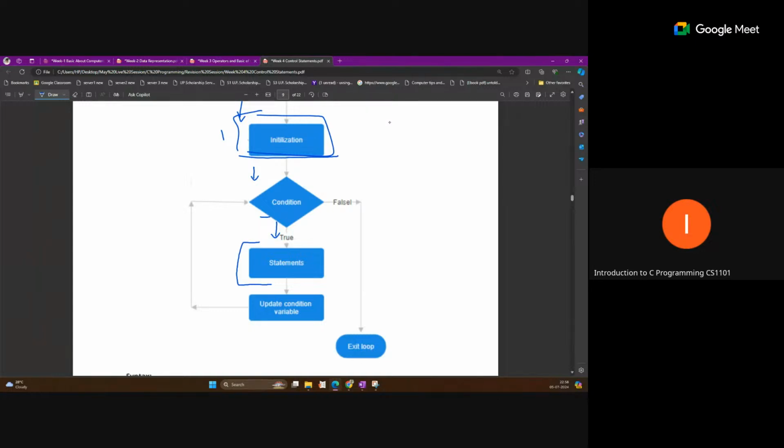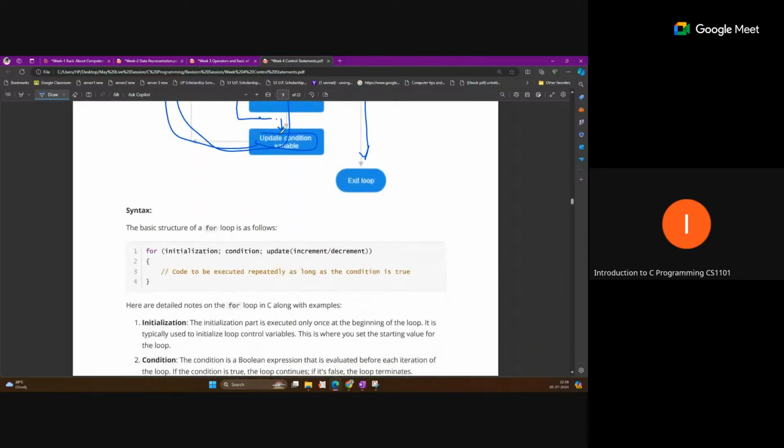After performing the loop body, we update our conditional variable, which is defined inside the loop structure, and then come back to the condition. This cycle keeps repeating. If at any time the condition is false, we terminate the loop and come out of it.